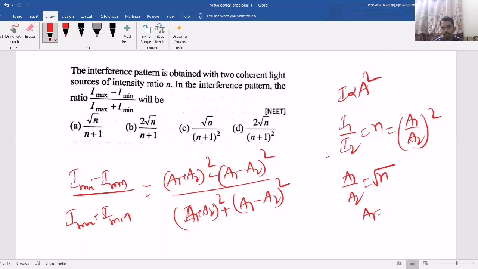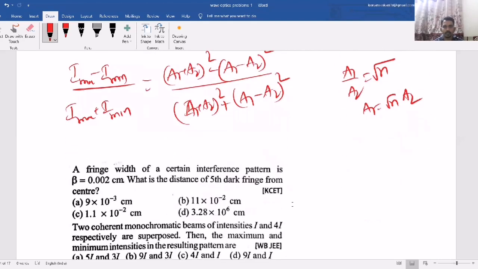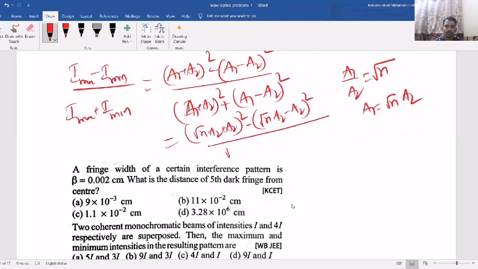Now from here, A1 value I can substitute as root n into A2. Now you substitute everywhere. Like here A1 equal to root n A2, plus A2 whole square, minus root n A2 minus A2 whole square, whole divided by A1 plus A2, again root n A2 plus A2 whole square, plus root n A2 minus A2 whole square.